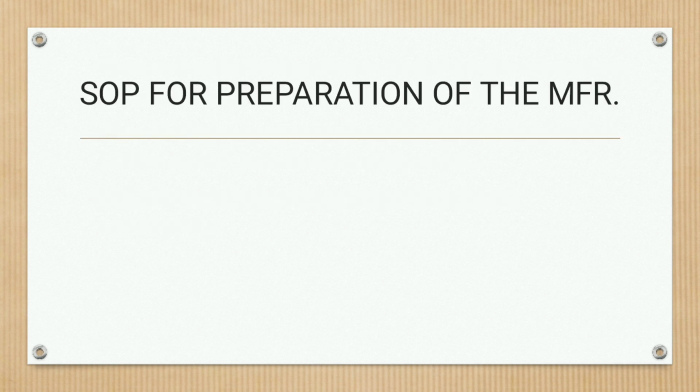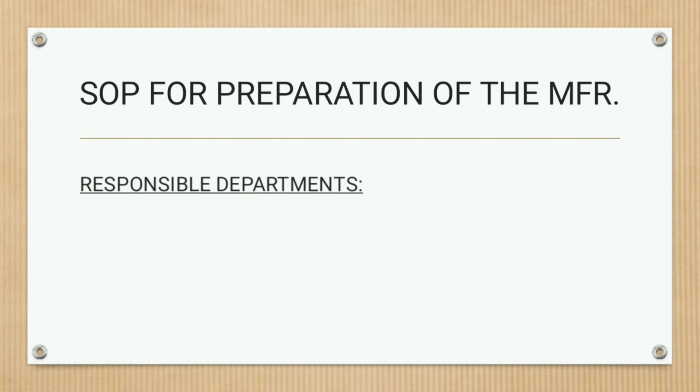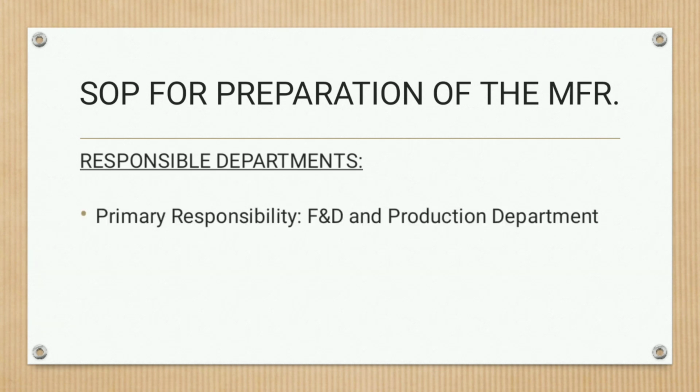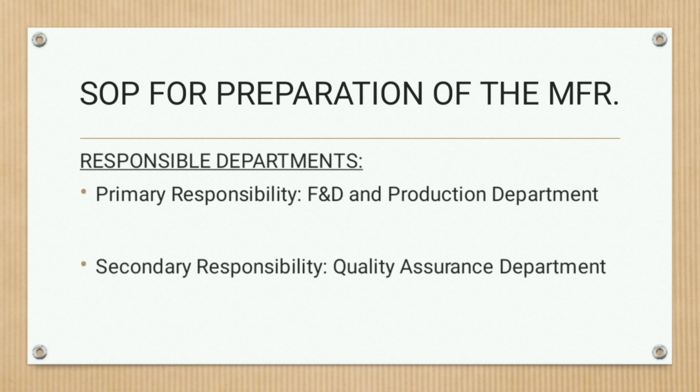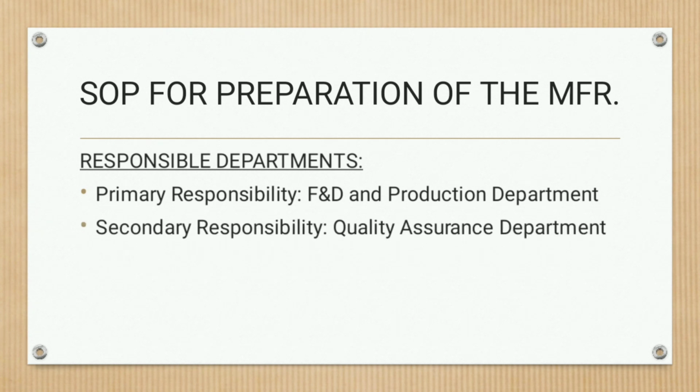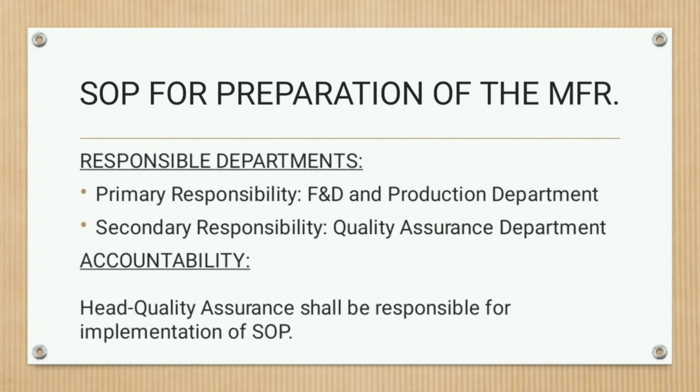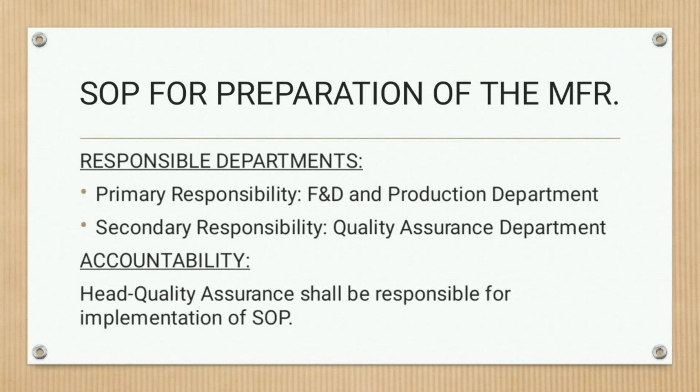Then, the SOP for preparation of MFR. The primary responsibility is of the R&D and production department, whereas the secondary responsibility is of the quality assurance department, and accountability is of the head of quality assurance, who shall be responsible for implementation of the SOP, that is standard operating procedure.